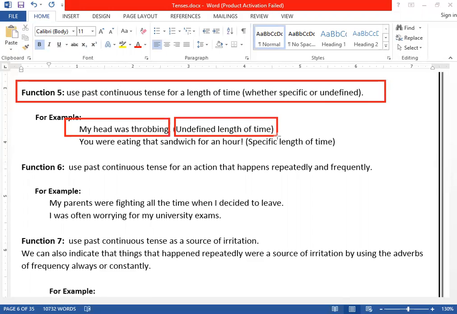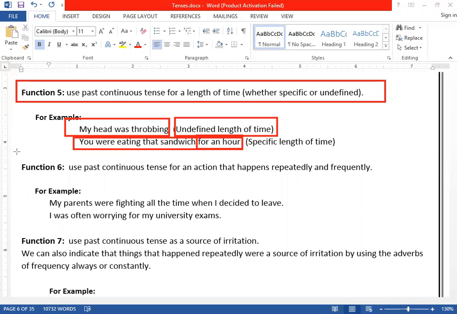Are you getting it? But if I say they were eating that sandwich for an hour, they were eating for an hour. Can you see here? The time we have used at the end is clear. It's a specific time. So it can be used for specified time or unspecified time.